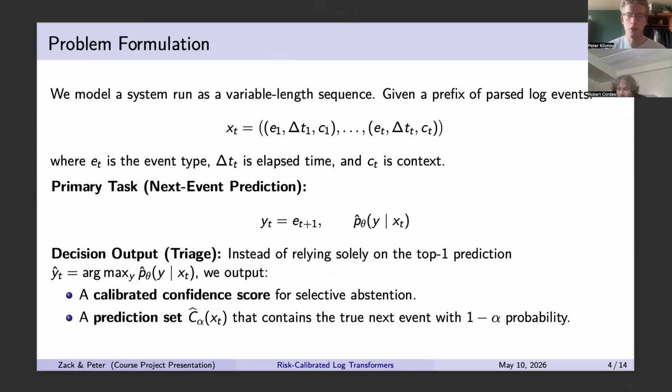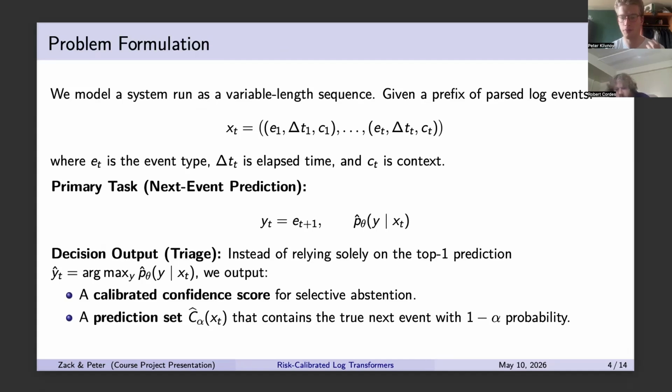Yeah, so our problem formulation: we model each system run as a variable length sequence of tuples where each element has an event type, a time gap, and optional context. So the prefix we observe is x_t. Our primary supervised task is next event prediction, meaning that the target is the next event type. But crucially, our output should not just be a top-one prediction.